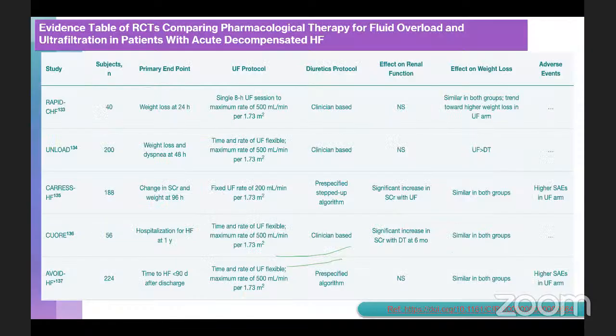Now, another question that we commonly encounter is whether to take these patients for ultrafiltration. So we have got a number of studies, which include RAPID-CHF, UNLOAD, CARRESS-HF, etc., which basically compare ultrafiltration with diuretics. Though these studies have looked into this parameter, there is no significant superiority of ultrafiltration that has been established. Having said that, if your drug therapy fails, you can resort to ultrafiltration as the last option.